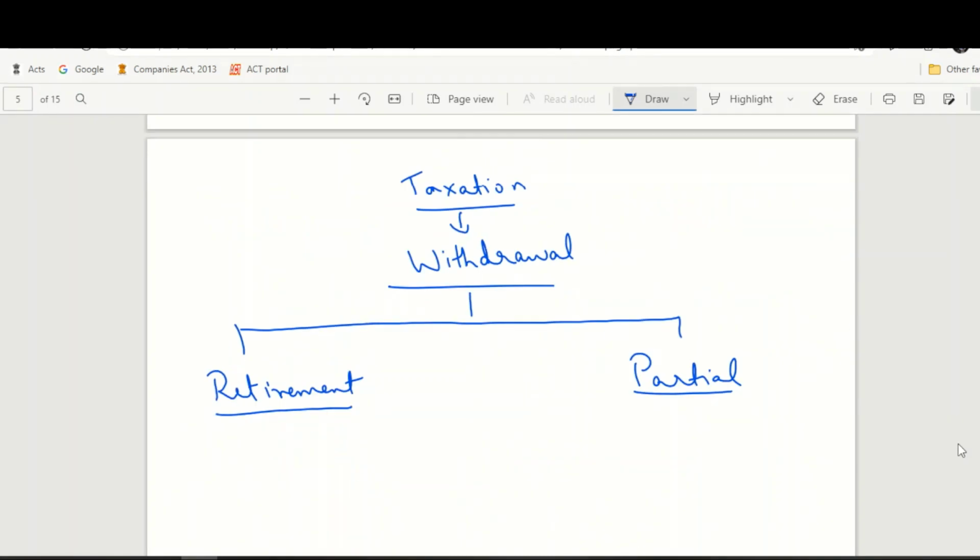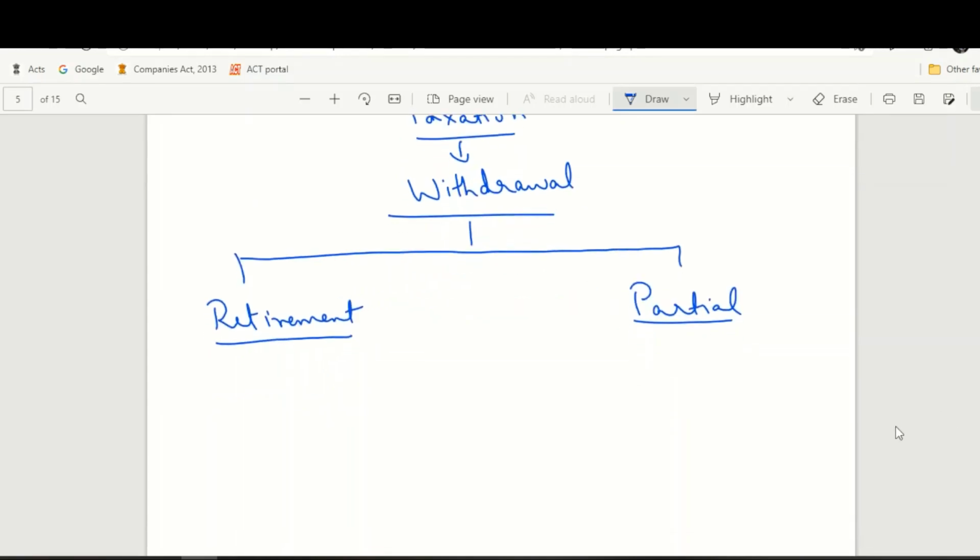Let us understand what are the tax implications on withdrawal from your NPS account. Again, let us divide the withdrawal into retirement and partial. As you are aware, partial withdrawal is only available to the extent of 25% of your contribution.